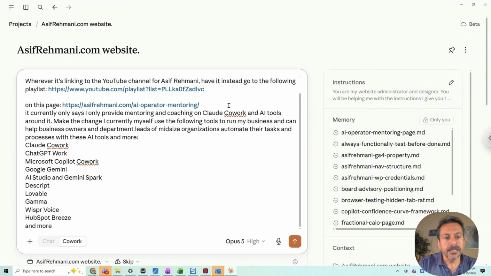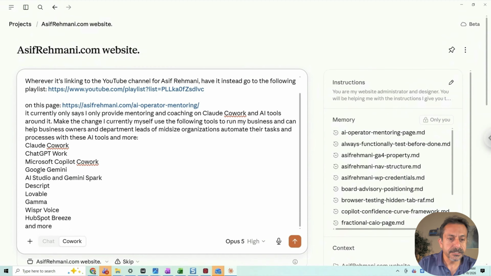And then it says on this page where it shows AI operator mentoring, which would be mentoring for folks like yourselves, it currently only says I provide mentoring and coaching for Claude Cowork and AI tools around it, which is not true because I use many different tools. So I'm telling it to mention the other following tools that I use to run my business and can help other business owners and department leads of mid-sized organizations automate their tasks and processes with these AI tools.